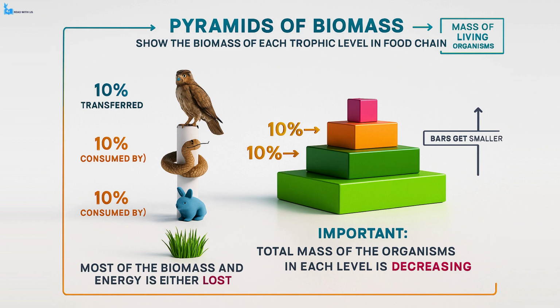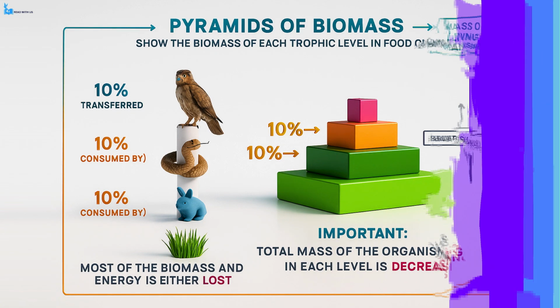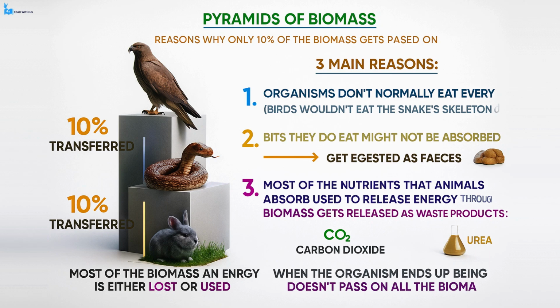There are several reasons why so much biomass and energy is lost during these transfers. First, not all parts of an organism are consumed. For example, hawks are unlikely to eat the skeletons or teeth of snakes. Second, even the parts that are eaten may not be fully digested or absorbed. For example, hard materials like scales may pass through the digestive system and be excreted as waste, more formally known as feces.